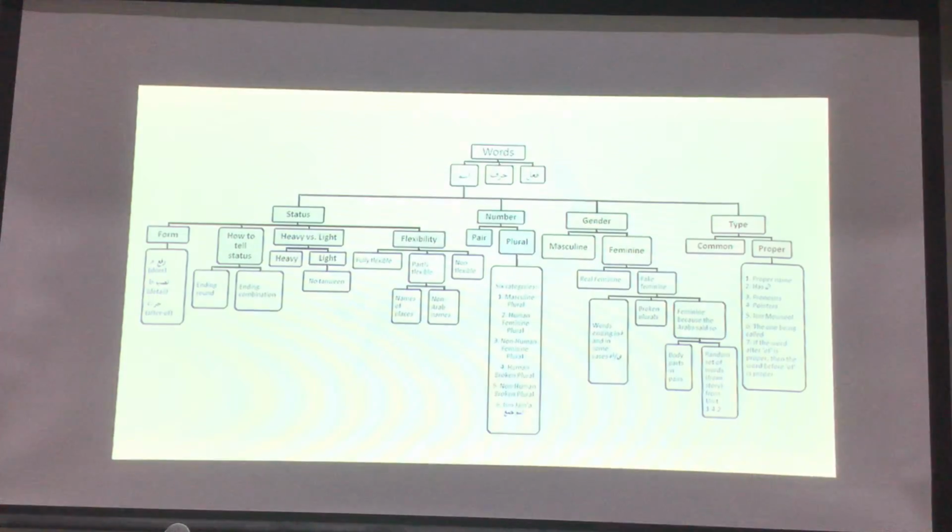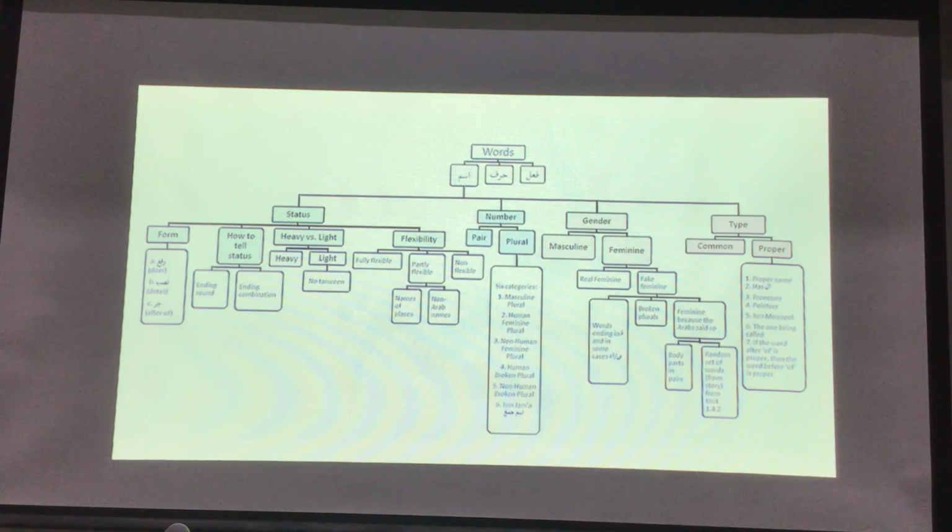So to start with, I'll just show you this chart, and I think everybody knows that we started by learning the words of Arabic, meaning how many types of words there are in Arabic. And we said there are three types of words in Arabic: ism, fail, and harf. Okay, ism, fail, and harf. And we said the ism is the biggest one, the longest one we need to know about, and that's why we are going through the journey of learning the ism first.